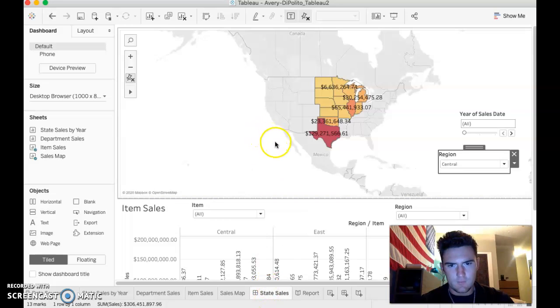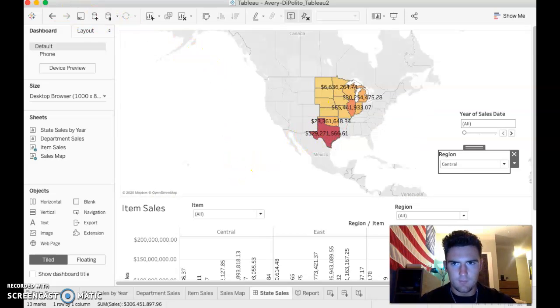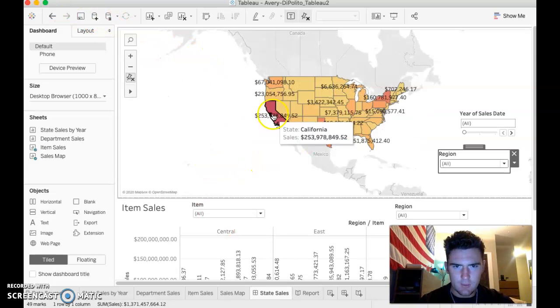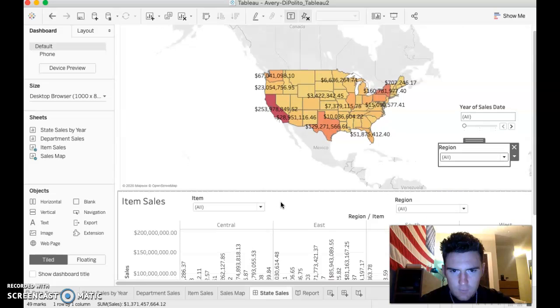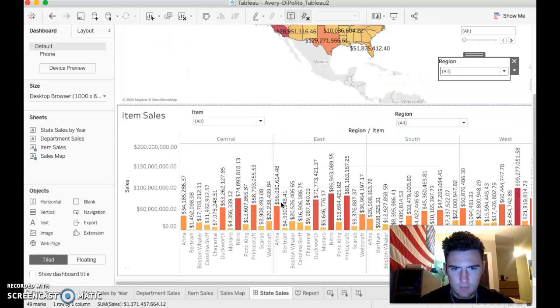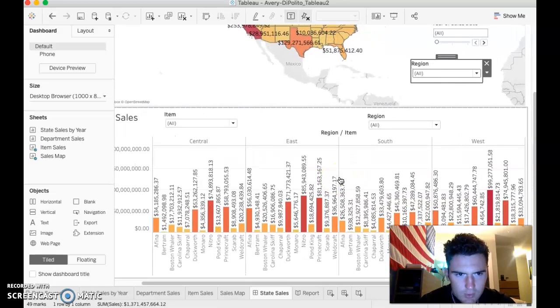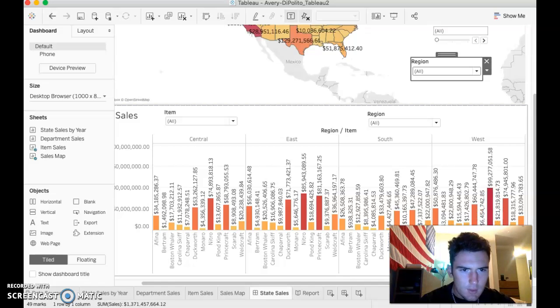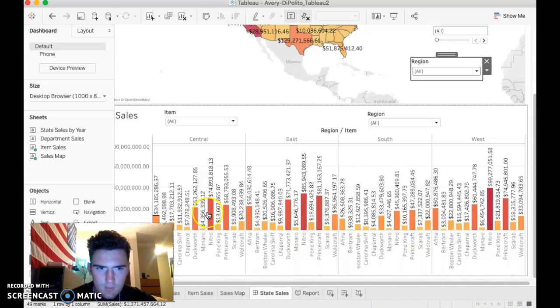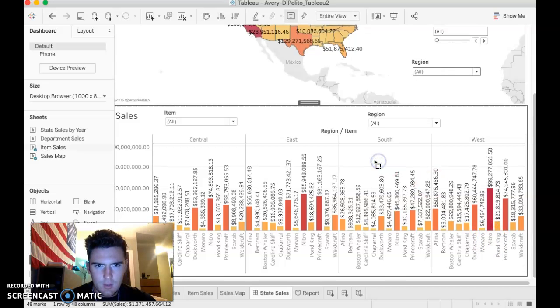And that's kind of what I was going for when moving on to my dashboard here. I kind of like the combo I did here using the map and the item sales. Because scrolling down here, I don't know why it's giving me a hard time to scroll. You can look at specific items. So let's look at West. So the West here. Let's move this. So I know this nitro thing might be under the fishing department.